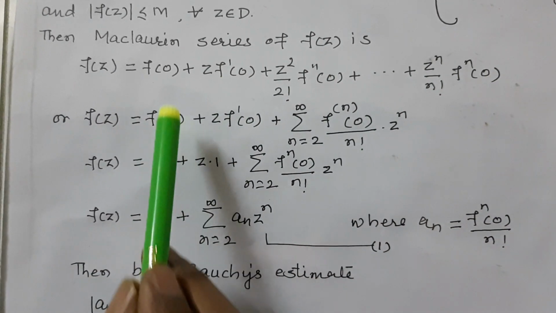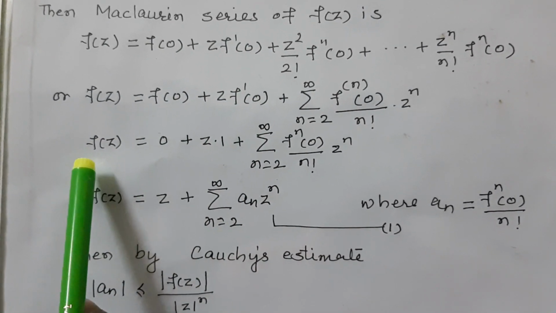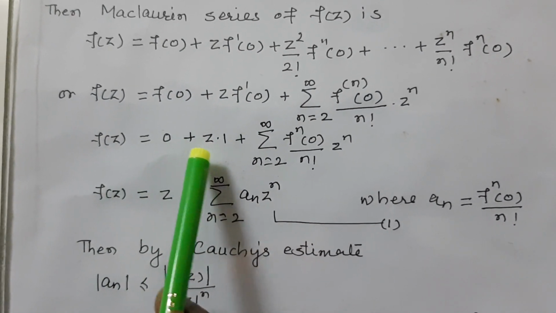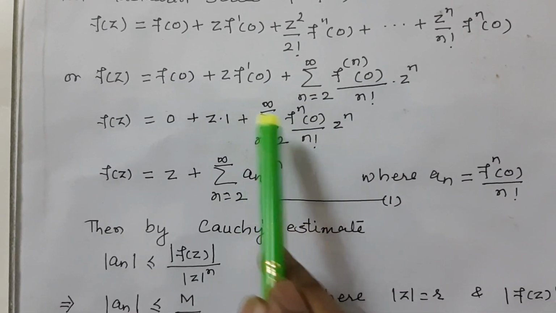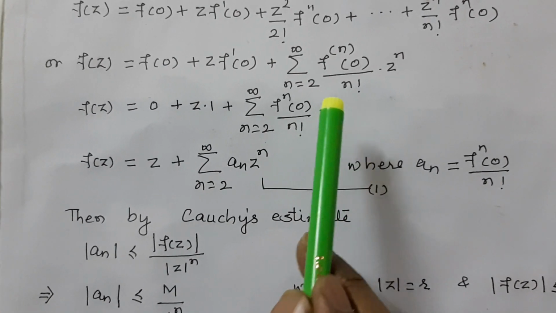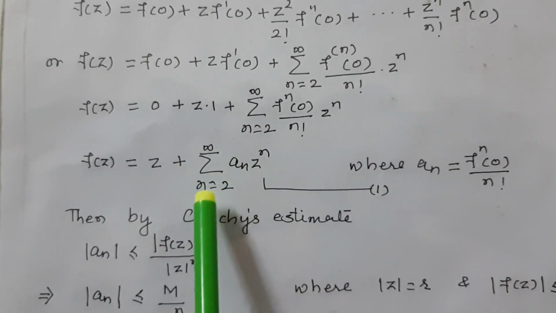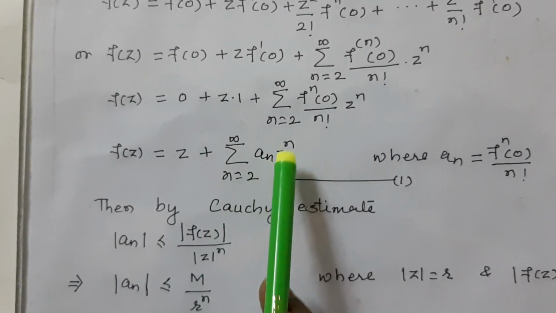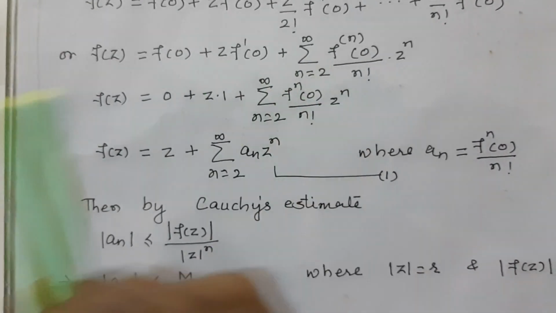Here we substitute f(0) and f'(0), and the equation becomes f(z) = 0 + z·1 + summation n = 2 to infinity fⁿ(0)/n! zⁿ. Or f(z) = z + summation n = 2 to infinity aₙ zⁿ, where that value is aₙ.